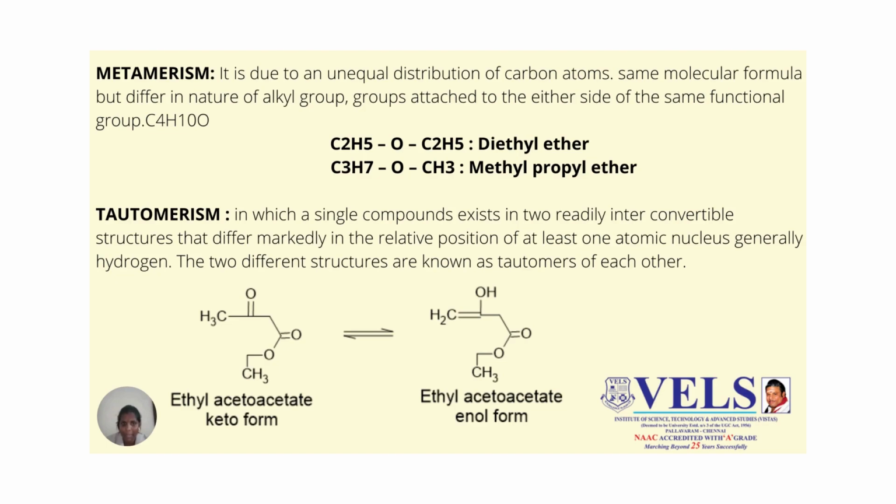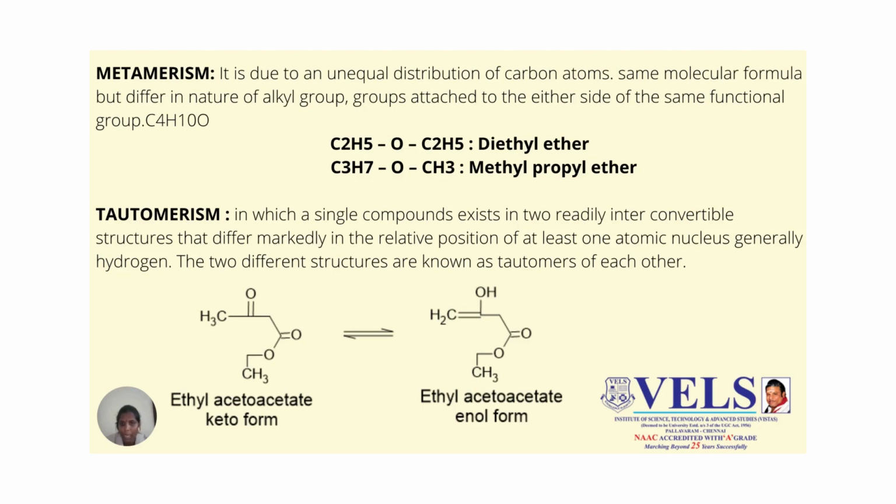For example, diethyl ether has the molecular formula C4H10O, as well as methyl propyl ether, which also has the molecular formula C4H10O.